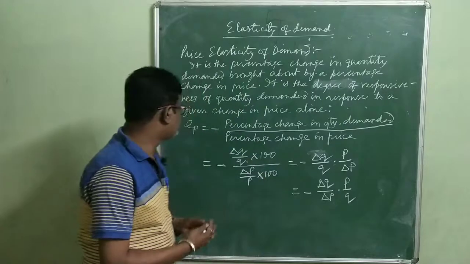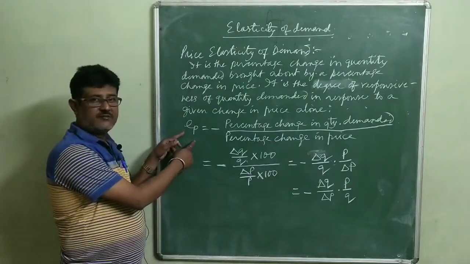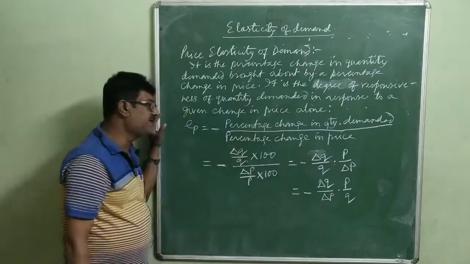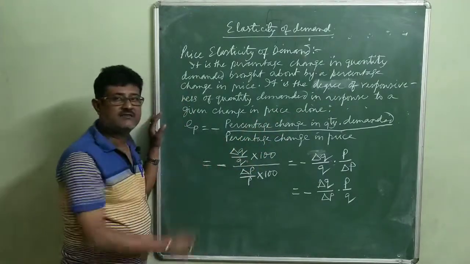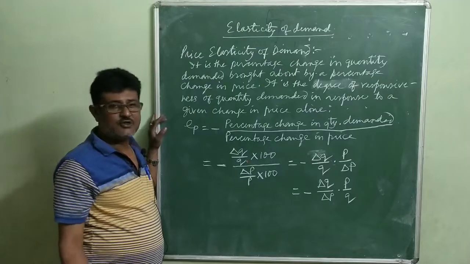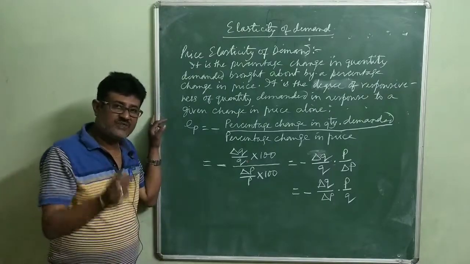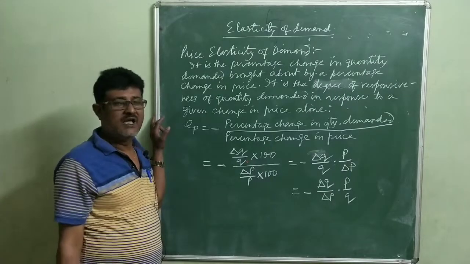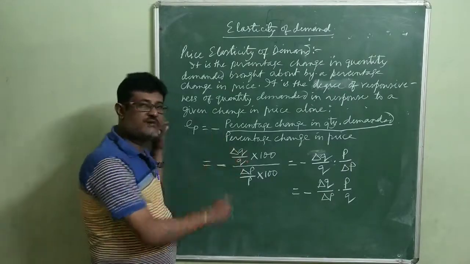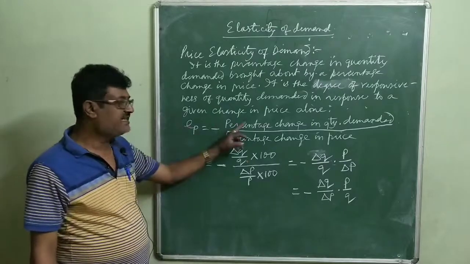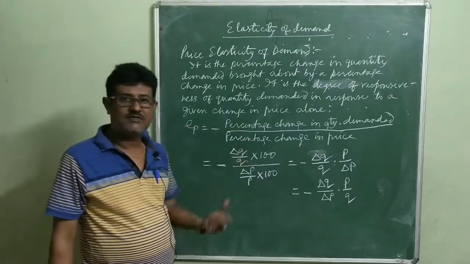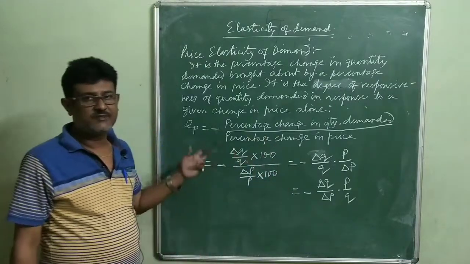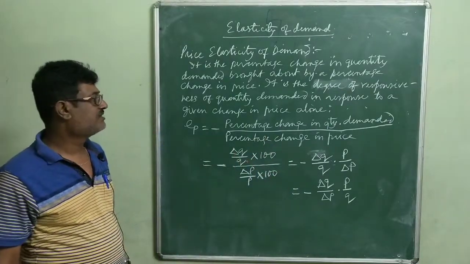So you see that price elasticity of demand is equal to minus percentage change in quantity demanded divided by percentage change in price. So in the given question we find that the percentage change in quantity demanded is 50% whereas percentage change in price is 10%. So 50 divided by 10 is equal to how much? 5. So that is the price elasticity of demand for the said commodity.